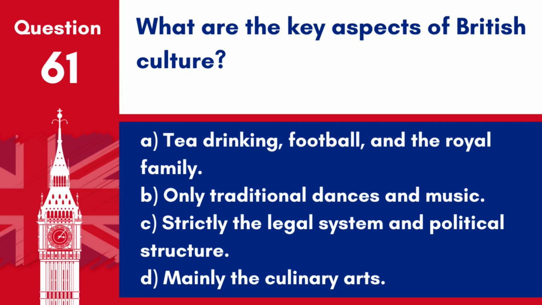A. Tea drinking, football, and the royal family. B. Only traditional dances and music. C. Strictly the legal system and political structure. D. Mainly the culinary arts. Answer: A. Tea drinking, football, and the royal family. These are iconic elements of British culture, recognized worldwide and deeply embedded in daily life.